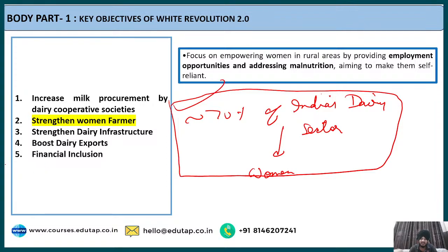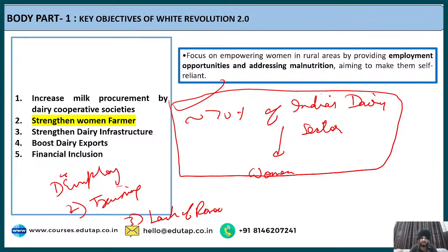The challenges regarding employment, fine, the challenges regarding lack of training, the challenges regarding the lack of resources, and all these things also impact the financial independence of the women. Fine, all these things.